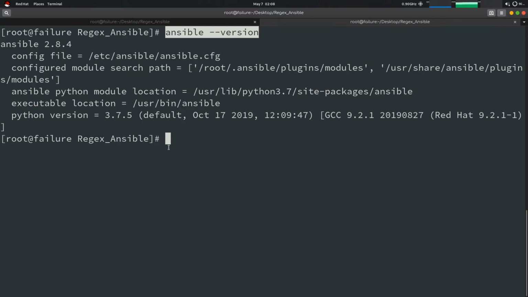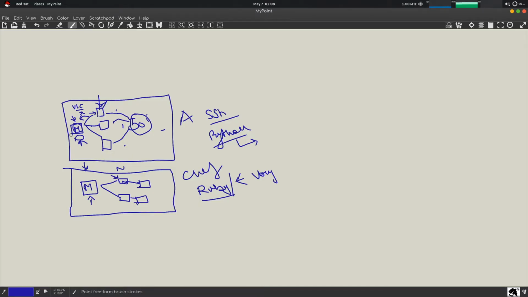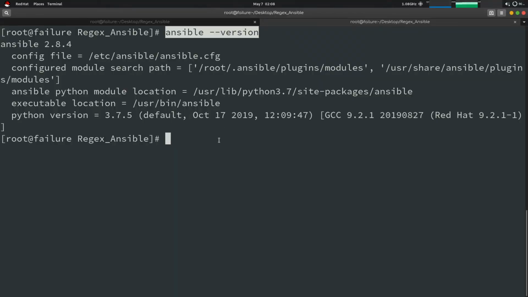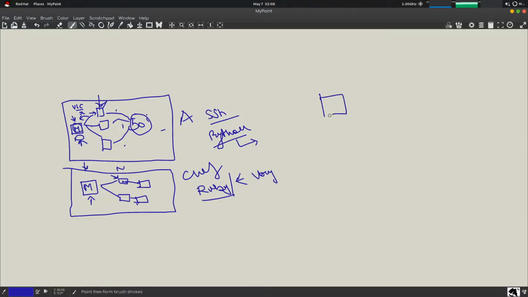Then how will you connect a node to this master? That's easy. You just take a machine, install OpenSSH on it, the SSH server over it, and create an SSH key from the master and copy it to the machine. That's all, that's how it's connected. And register the IP address of this machine on the master. I will tell you where. This is how the machine will be connected.